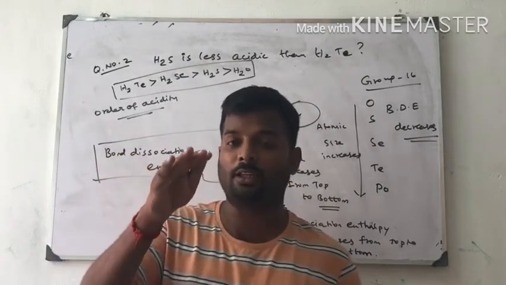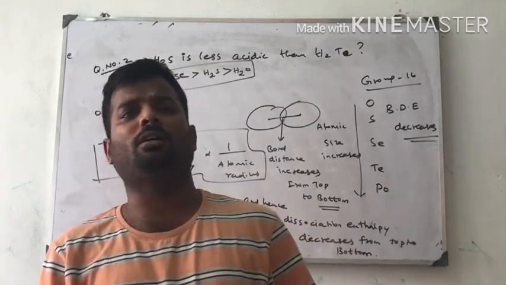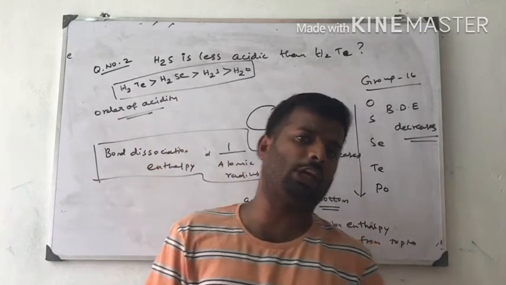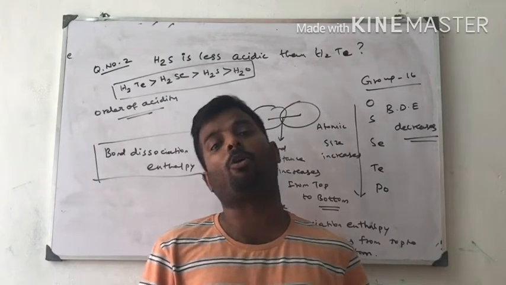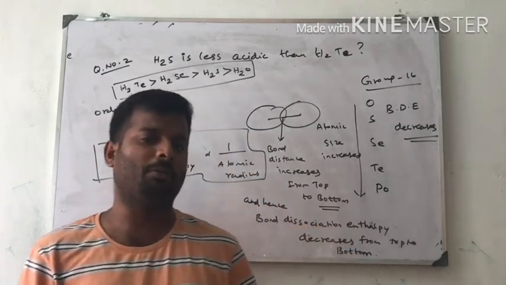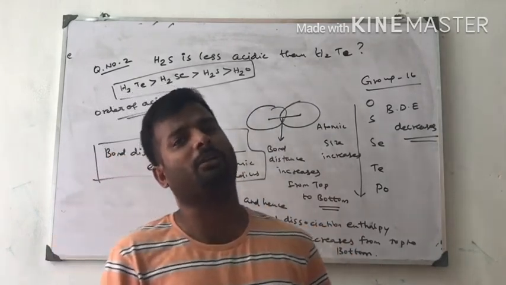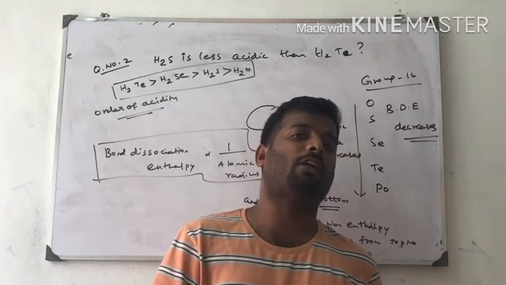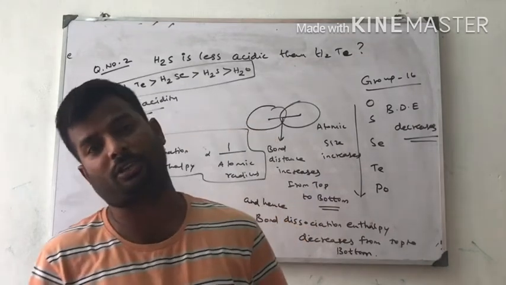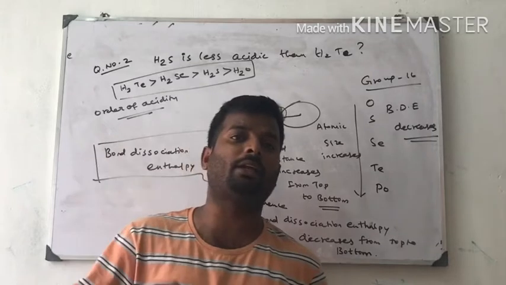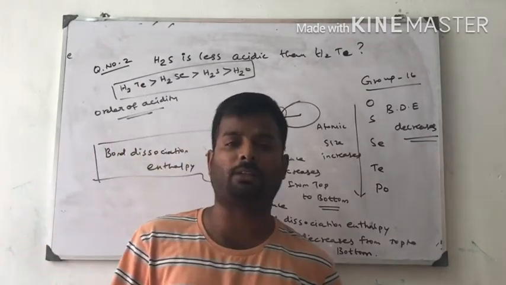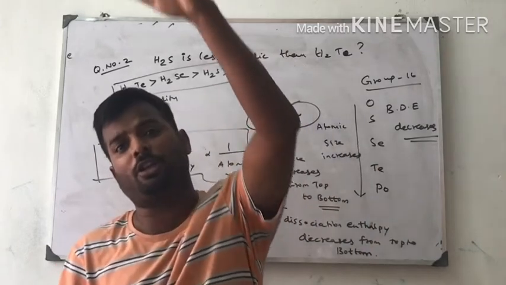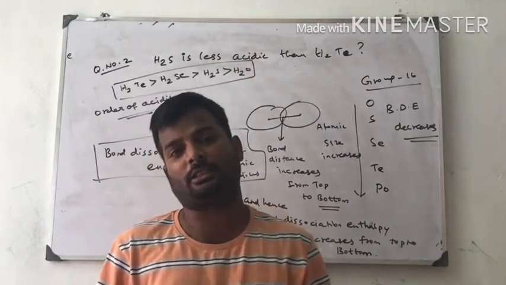In the case of water, the attraction between the more electronegative oxygen and hydrogen is very strong. Therefore, more energy is needed to break the bond, because highly electronegative elements are very small in size. Therefore, they have more effective nuclear charge, so they hold the neighboring atom's electron very strongly. So, more energy is needed to break the bond. From top to bottom, bond dissociation enthalpy decreases.